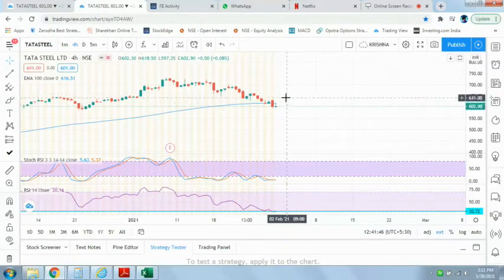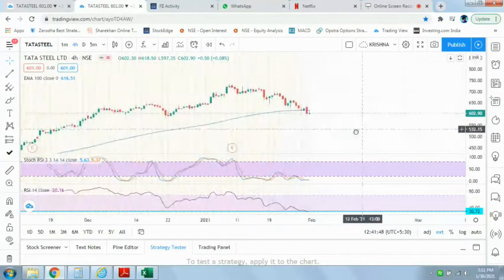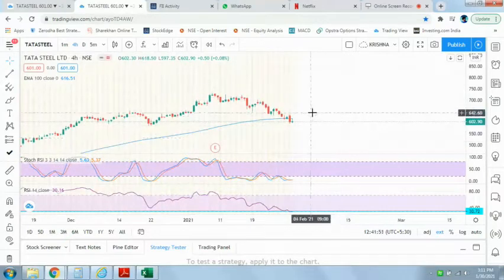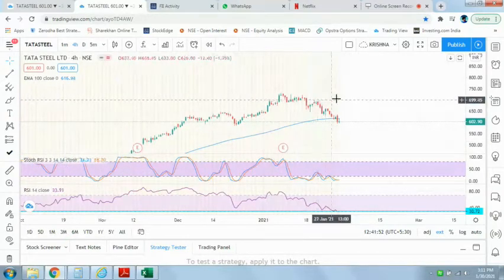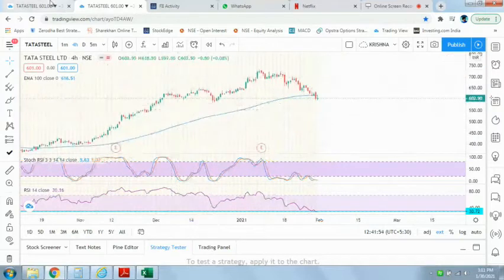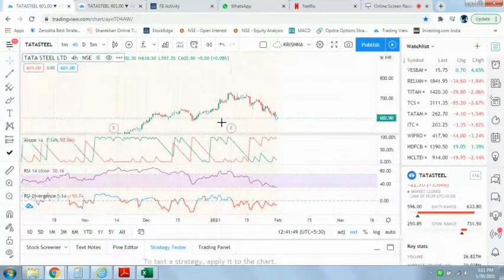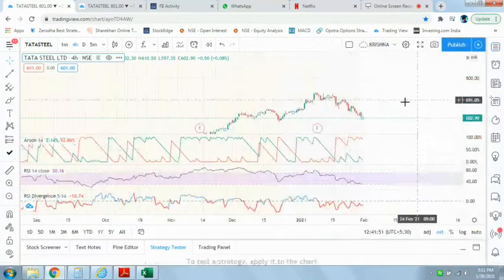So this is one of my favorite indicators. Here you see this blue line and green line and red line. Basically this is called the Aroon indicator, and I set the chart to a 4 hour chart. It is very simple.